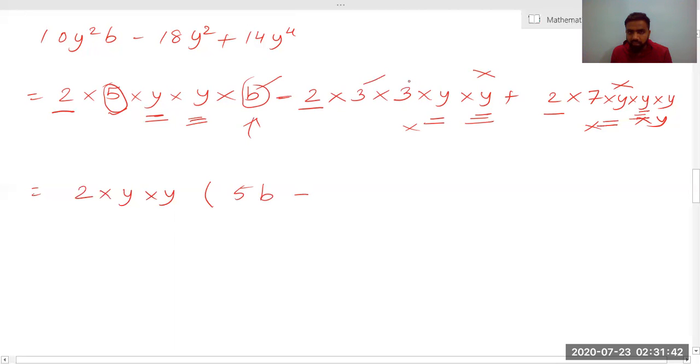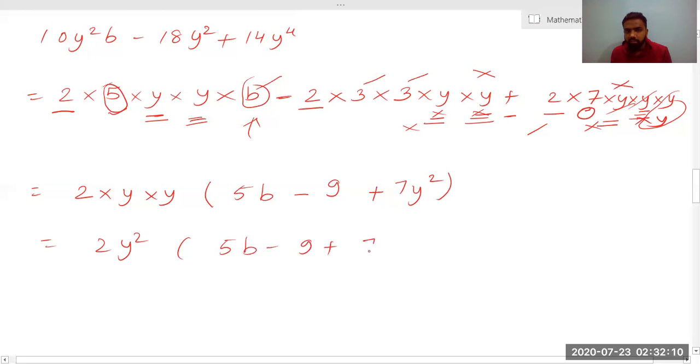Minus will remain. Next 3 will remain. We have not taken any 3. 3 will remain. We have taken both the y's, so y will not be there. So what will remain here is 9. Right. Now we have taken 1y, we have taken 1y, so what will remain is 7 and this 2y. So we can write plus 7y square, right? Now we will try to simplify 2y square into 5b minus 9 plus 7y square.